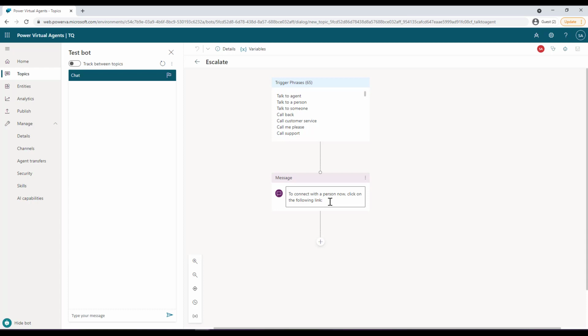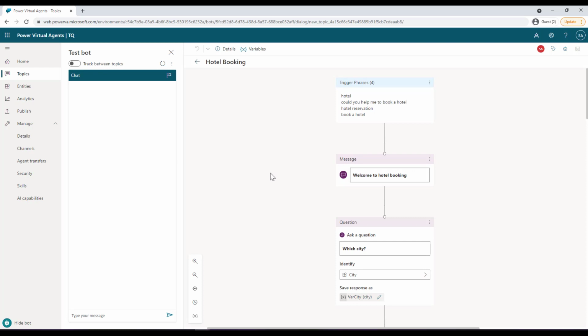In some cases, for example, if you want to transfer this to a case management system or a portal, you can provide the link over here as well, and you can go to your customer service hub, let's say in Dynamics 365, or to an external party as well. So for example, I can just say, okay, display this message to connect to a person. Now click on the following link, and if you have a relevant link, you can provide that. I'll just provide, for demo purposes, support.microsoft.com, and then click on save.